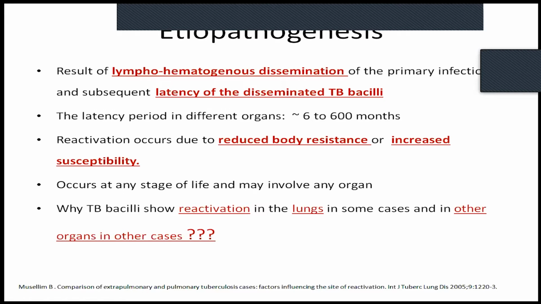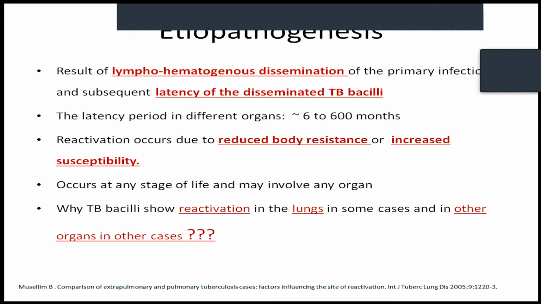Reactivation occurs due to reduced body resistance or increased susceptibility of the host. That can occur at any stage of life. The only question which we have not been able to answer till now is why TB bacteria shows reactivation in the lungs in some cases and why it shows reactivation in other organs in other cases.